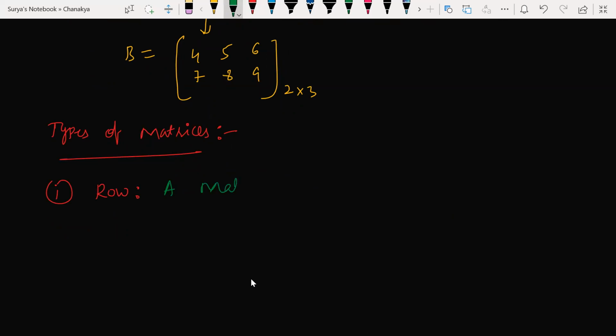First of all, let us talk about row matrix. Matrix is singular, matrices is plural. That's it. A matrix having only one row is what? A row matrix. Let's say an example.